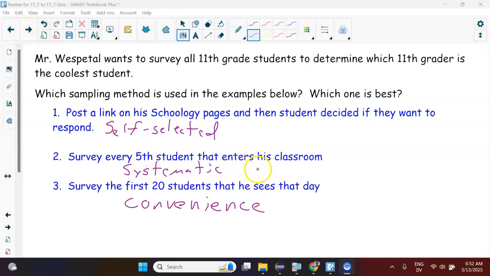Oh, and which one is best? I'd say the systematic is generally going to be the best. And not perfect here, but that's going to be self-selected is all sorts of flawed because only people that care respond. And this is just, I don't know, like these 20 students might be early risers or people get to class on time all the time. That might be different than the general population.